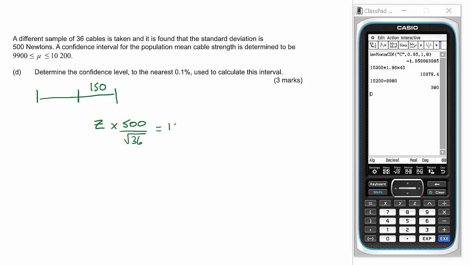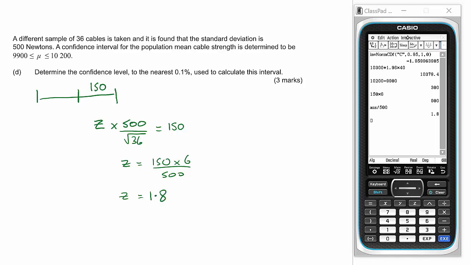And we know that that's going to be equal to 150. And therefore our z value is 150 times 6 over 500. So 150 times 6 is 900, and divide that by 500, and that's 1.8.